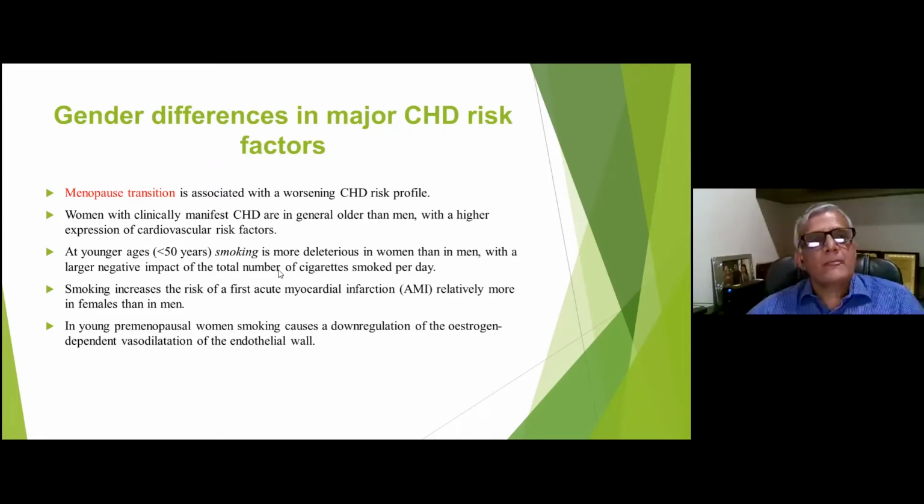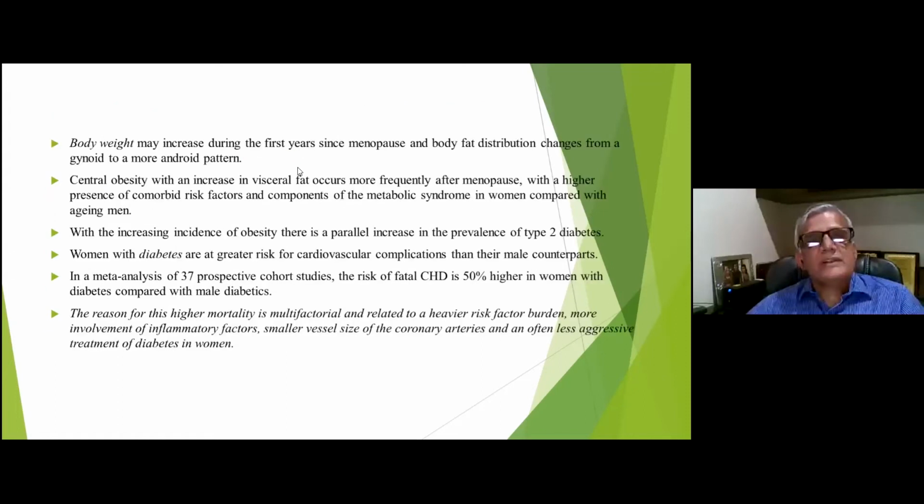Body weight may increase in the first year after the menopause, and central obesity may increase visceral fat. So there is change in the fat distribution with the menopause, and there are other components, metabolic syndrome, which may creep in. So all of these factors lead to obesity, and there is a parallel increase in the prevalence of type 2 diabetes. And women with diabetes are at greater risk of CAD compared to the men. And a meta-analysis of 37 prospective cohort studies has shown the risk of fatal CAD is 50% higher in women compared to men who are diabetic.